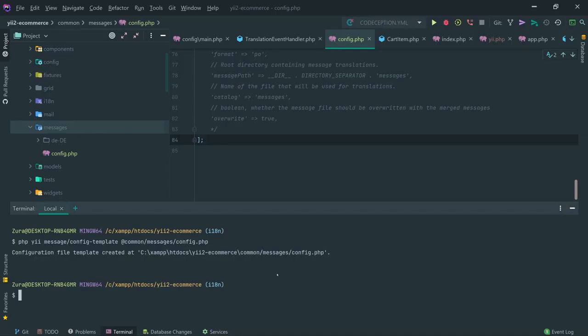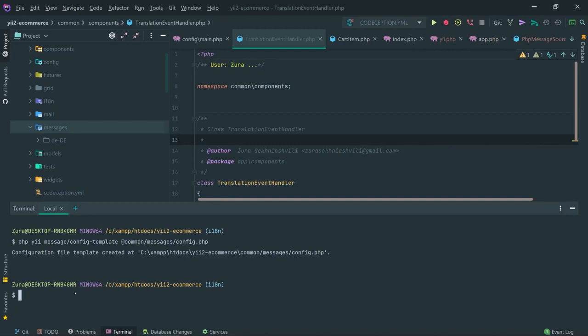Actually, before I run, I can generate the same file by specifying a couple of options right here. Let's do it like this. For message config, I'm going to specify --languages to be de-DE, comma, ka-GE.